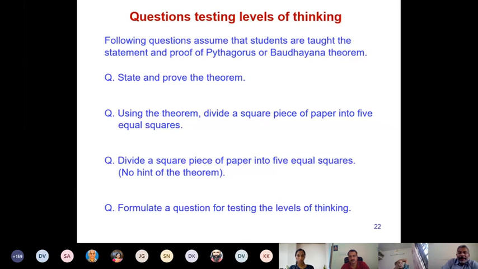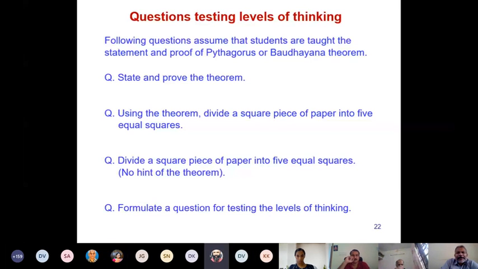Now you can reframe the question as shown in the third question here. Divide a square piece of paper into 5 equal squares. This is what I had asked you to do. You are not giving any hint that you must use Pythagoras theorem. Though you have taught the theorem and its proof, you are not giving any hint in the question that this theorem should be used. Now, what level of thinking is it testing? Analyze. Yes, it can be analyze, or in my terms, it is critical thinking.